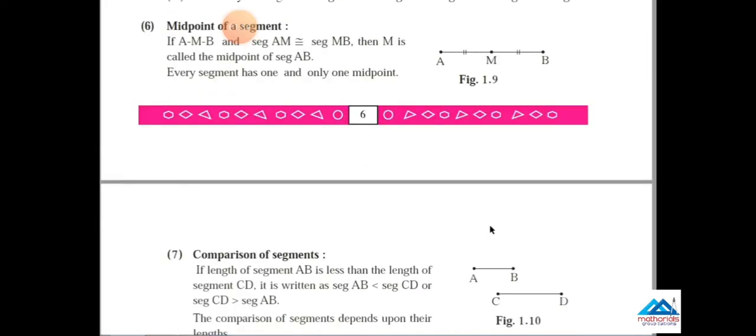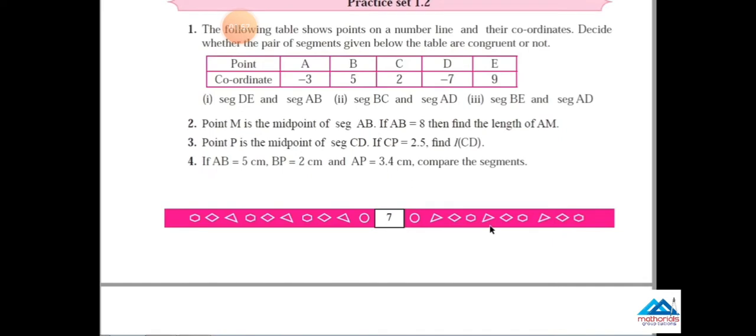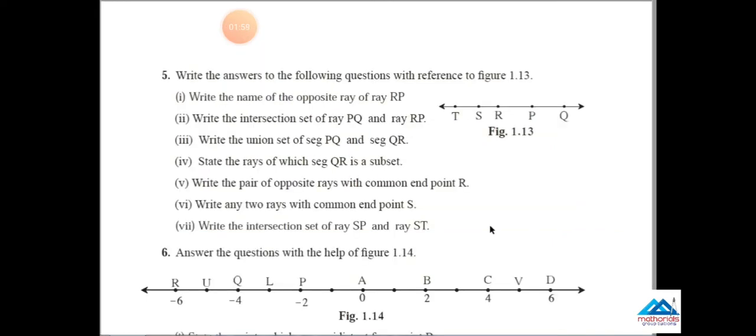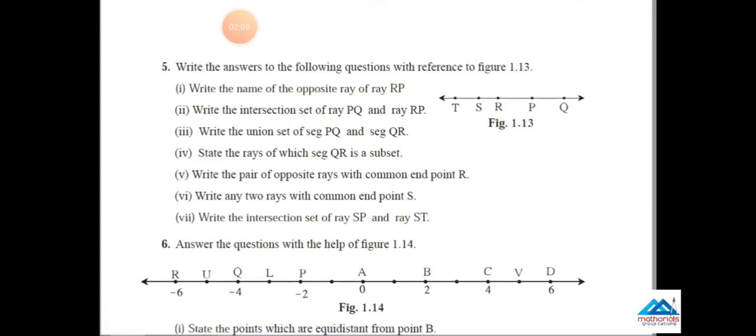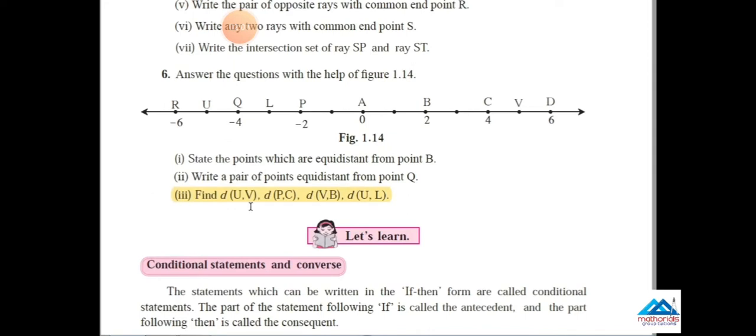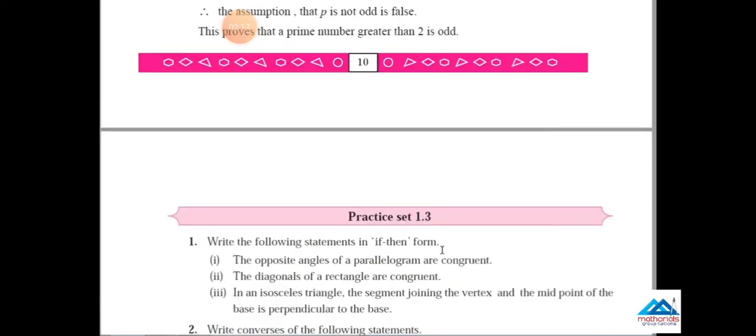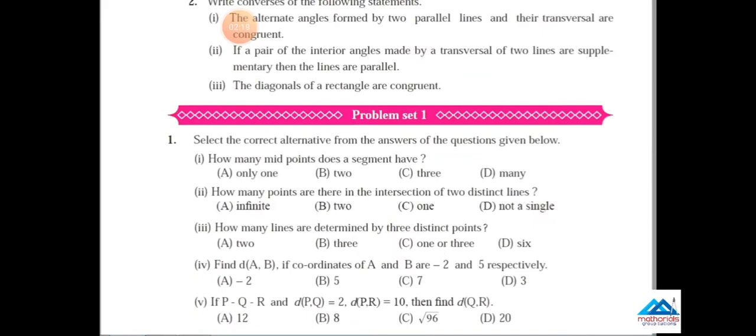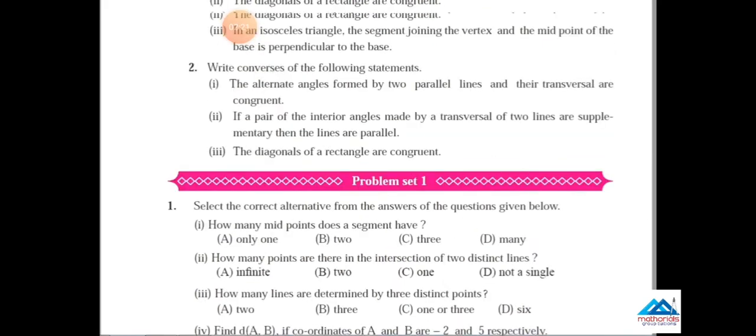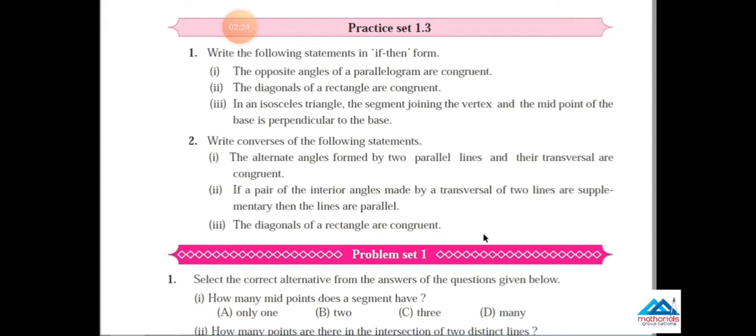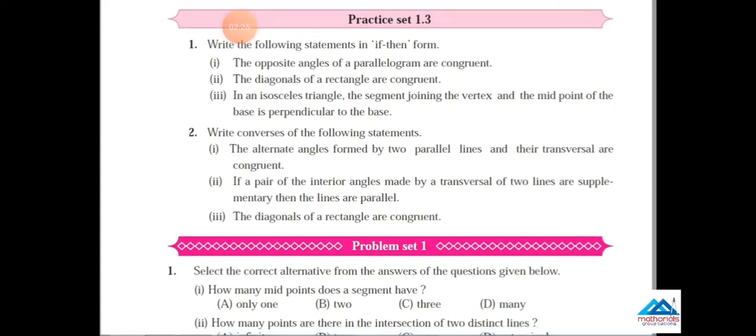Students, turn the page and come to the next exercise. Practice set 1.2. Come to main question number 6: answer the following questions with the help of the figure. Main question number 3: find the distance of UV. This question is deleted. Now, further, come to page number 11, practice set 1.3. No question has been deleted from this practice set. The whole practice set is coming.